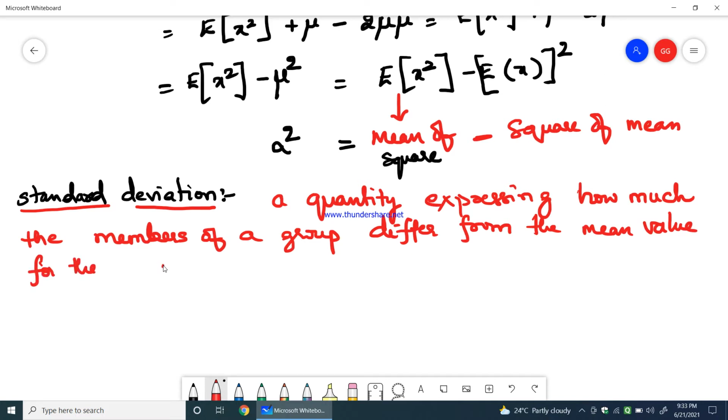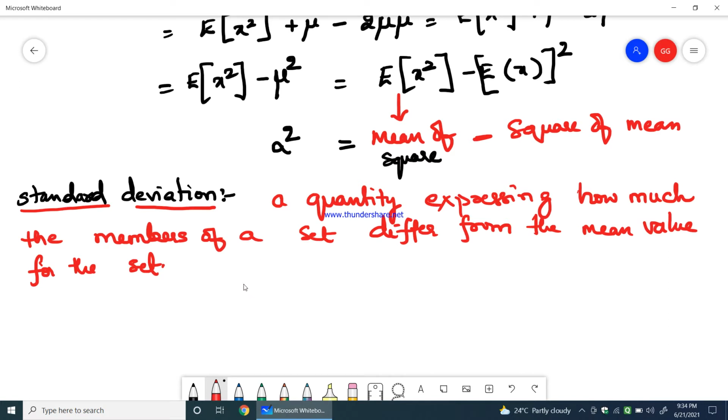This group, I think I should say, is a set of numbers. That is what group is all about. So it expresses how much the members of a set differ from the mean value. How much the members differ, that is nothing but the random variable. So how much a random variable of a set differs from the mean value for that particular set, that is what standard deviation will give you. That is the definition of standard deviation.